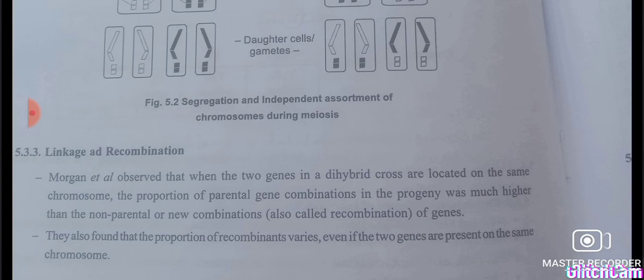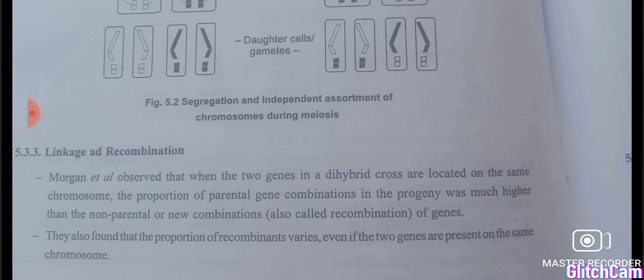When two genes in a dihybrid cross are located on the same chromosome, the proportion of parental gene combinations in the progeny will be much higher than the non-parental or new combinations. Understood? So this is known as linkage, the tendency of genes located on the same chromosome to get inherited together.